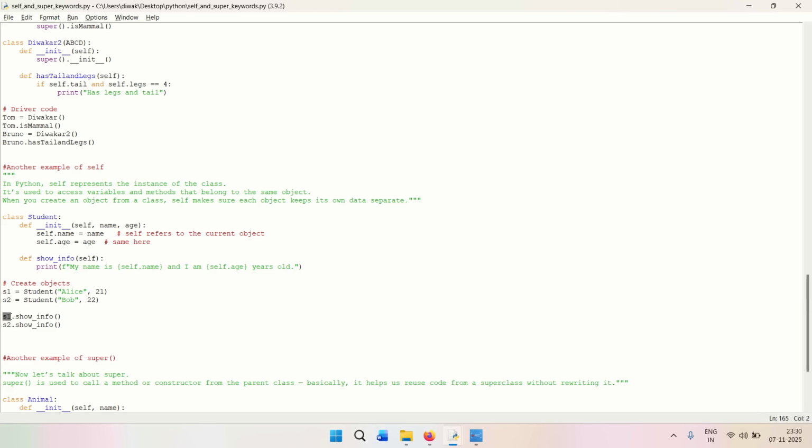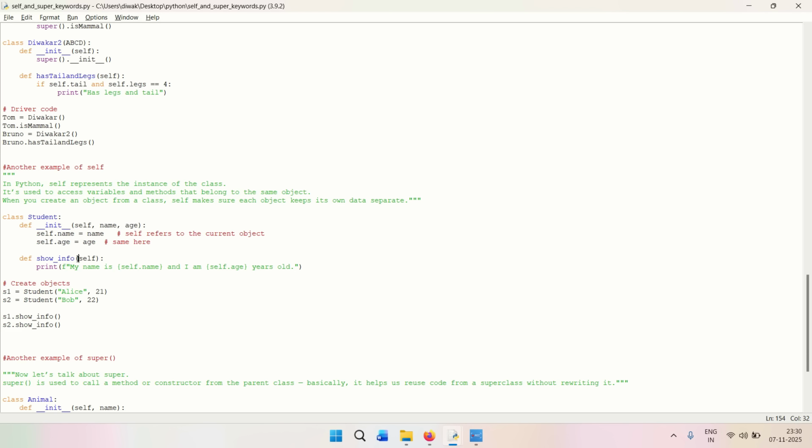Again, we created an object of a class. So this is the object for the class Student, and we have created a second object for the class Student, right? So there is only one class, there is no parent and child class, so we are not discussing super over here. Now once we do s1.show, it is going to pass this Alice and this int variable over here. So Alice and 21 will land up over here. It will go from here to here. So self.name is equal to Alice and self.age is equal to 21, right?